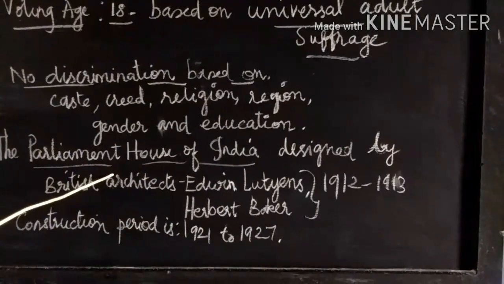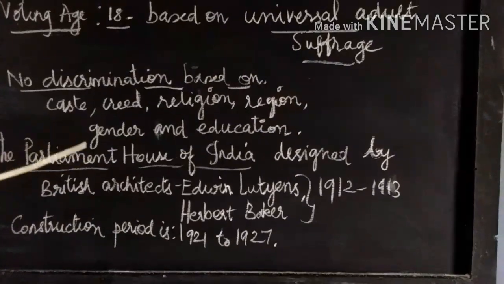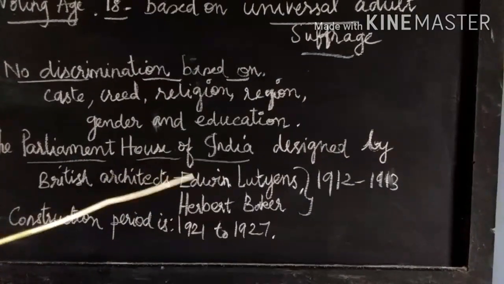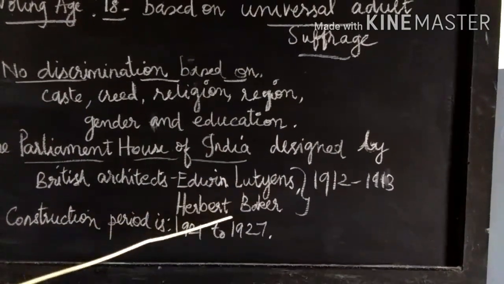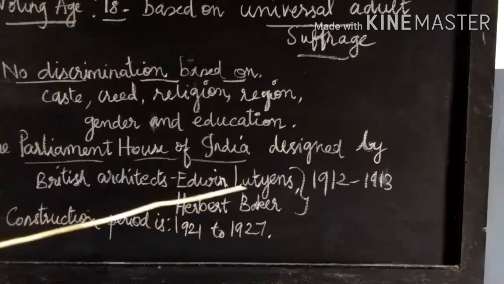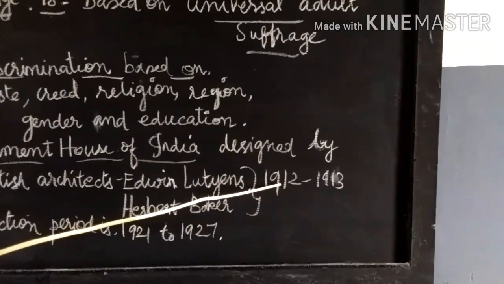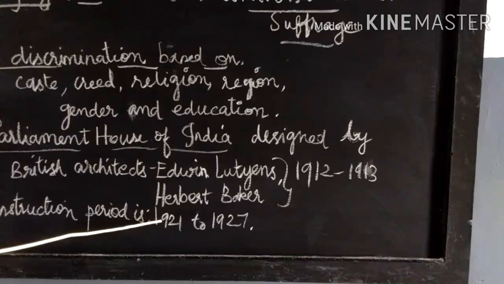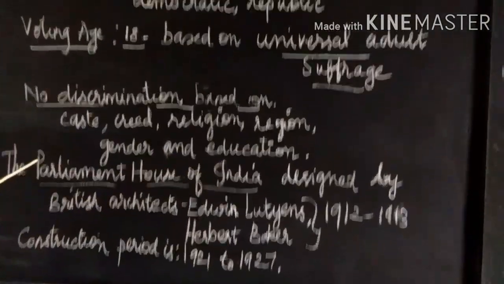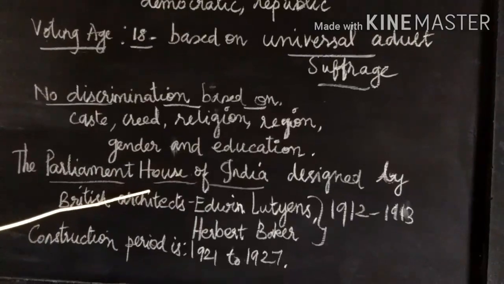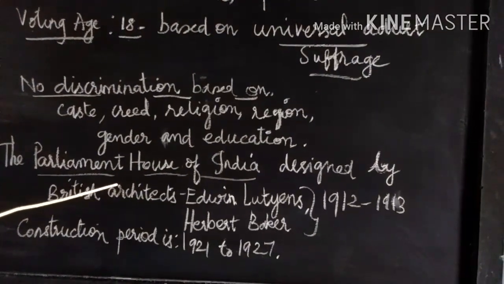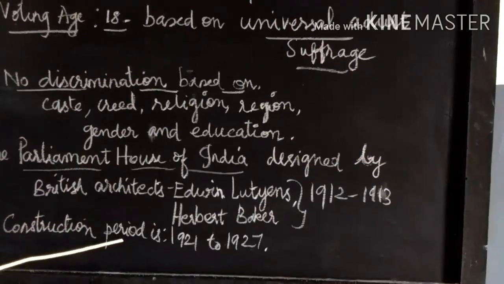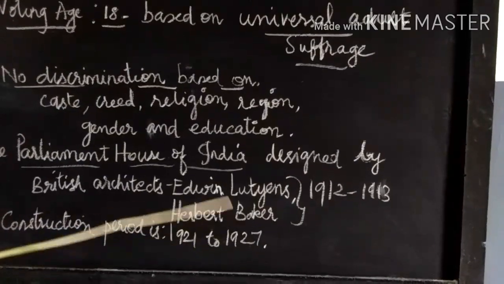Then the Parliament House in India. Our Parliament House is in Delhi. The Parliament House of India was designed by the British architects Edwin Lutyens and Herbert Baker in 1912 to 1913, and construction began in 1921 and ended in 1927.